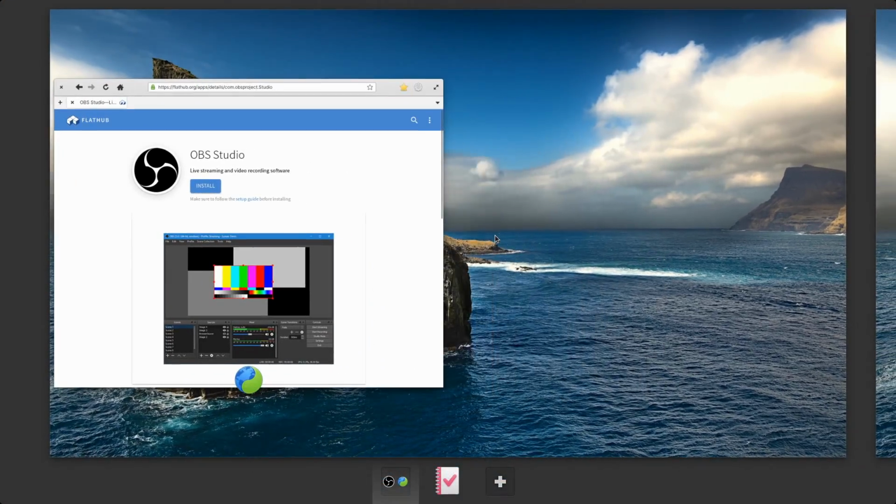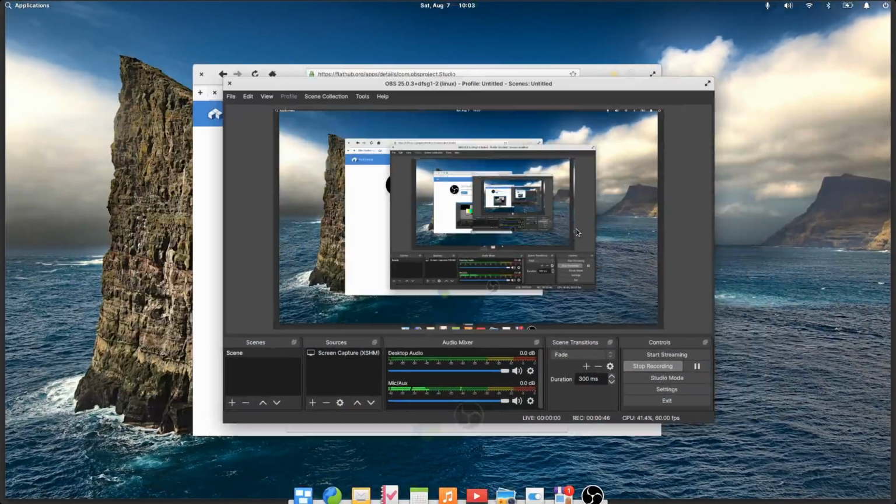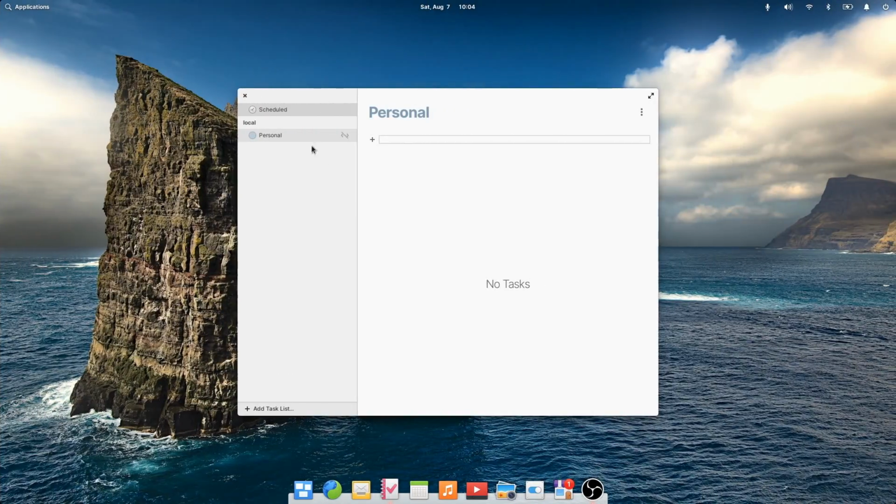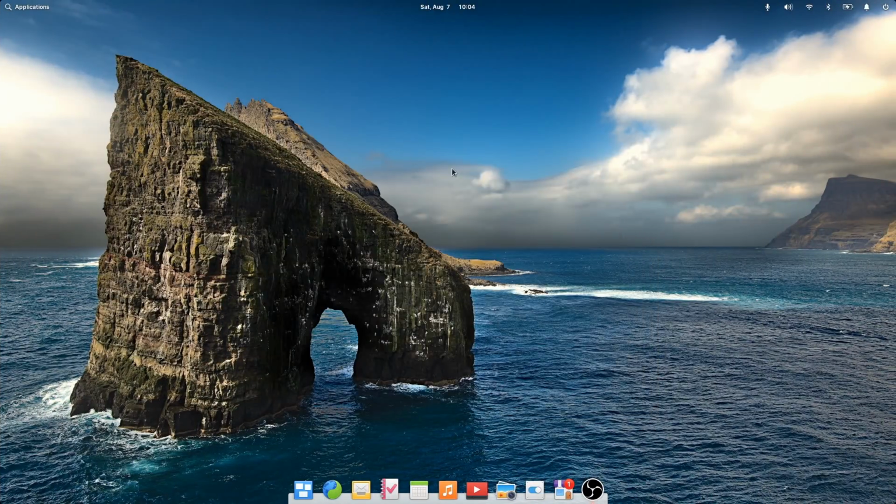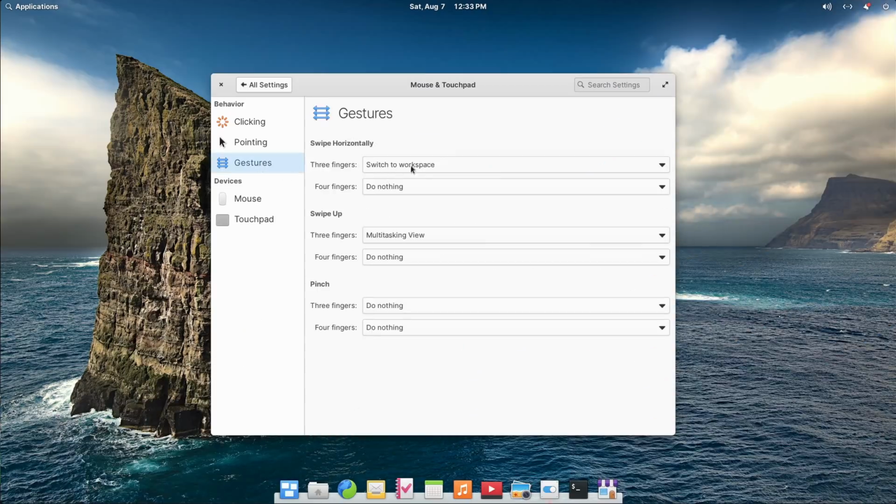3 fingers up will take you to the multitasking view, and swiping left and right with 3 fingers will move to the next or previous desktop. You can also configure these in the settings with 3 or 4 finger swipes, horizontal or vertical, as well as pinching gestures. Now, gestures, to me, are vital to a good laptop experience, and Elementary OS 6 delivers probably the best that I've ever seen on any other distribution or desktop, especially considering that they work on x.org and they're not using Wayland.